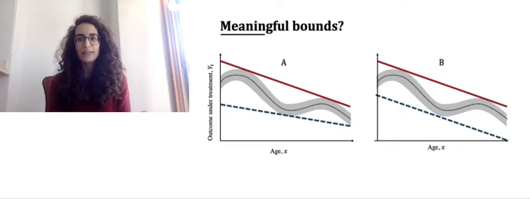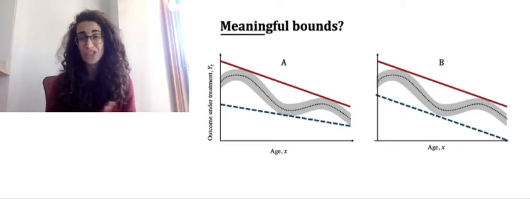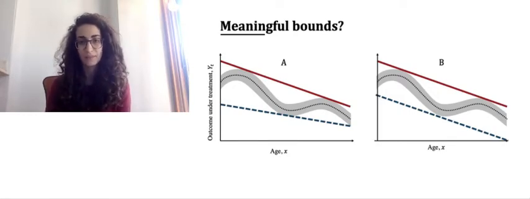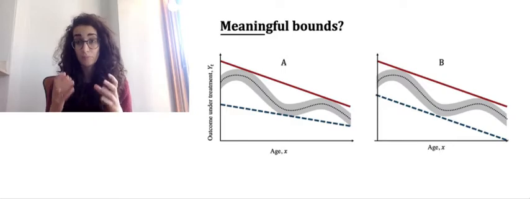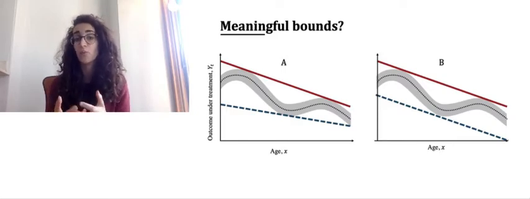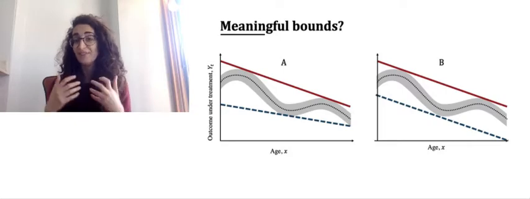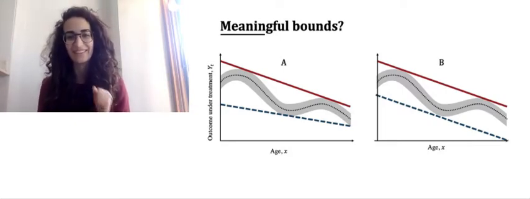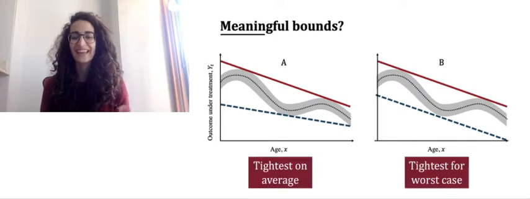We can now go back to something that we set aside a second ago, which is what does it mean to have meaningful bounds? Let's consider those 2 examples on the slide. These 2 bounds perfectly cover the data, and thus far our analysis does not indicate which one of them is optimal. And if you feel like you know which one is better, I encourage you to shout that answer out loud wherever you are. Now, the reality is this is a bit of a trick question.